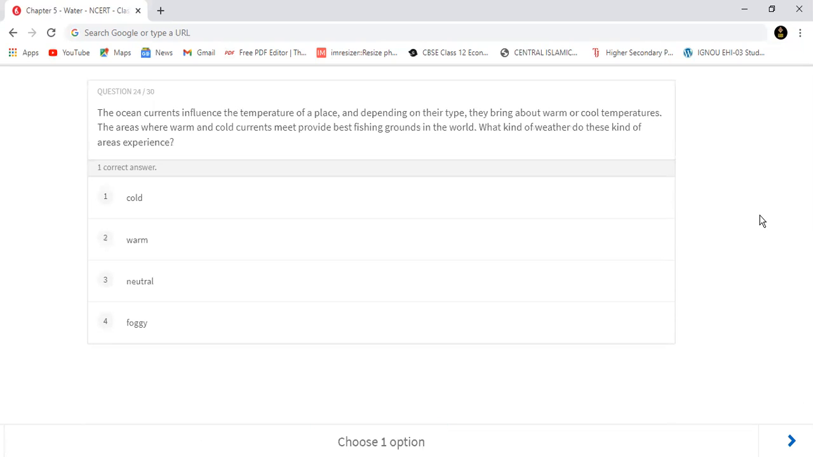Now moving to question number 24. The ocean currents influence the temperature of a place, and depending on their type, they bring about warm or cool temperatures. The areas where warm and cold currents meet provide best fishing grounds in the world. So what kind of weather do these kind of areas experience?